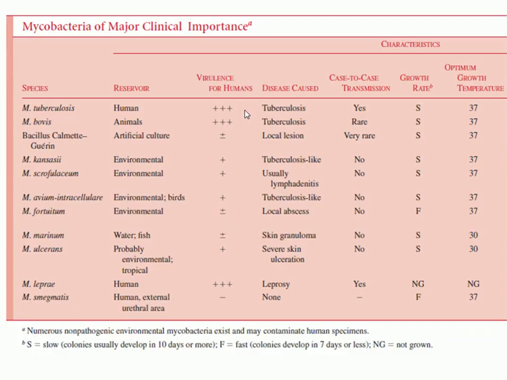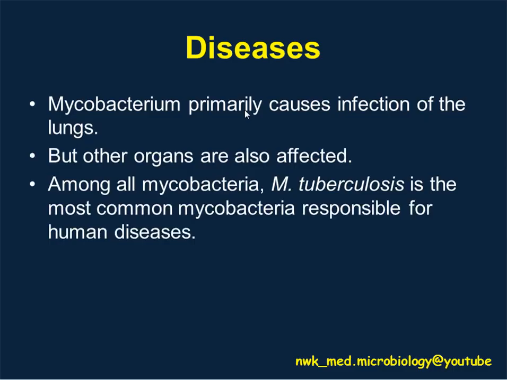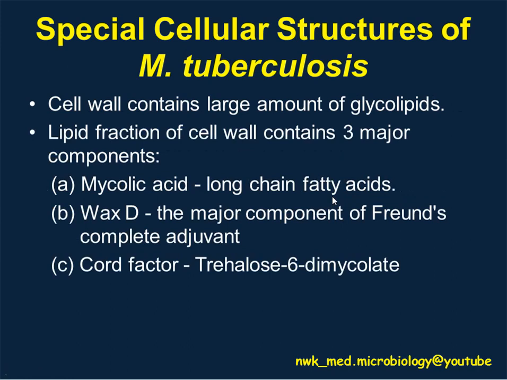This is clinically important for these Mycobacteria. For disease, Mycobacterium primarily causes infection in the lung, and here our focus is only on Mycobacterium tuberculosis. First of all, let's look at the unique features of the cell wall.